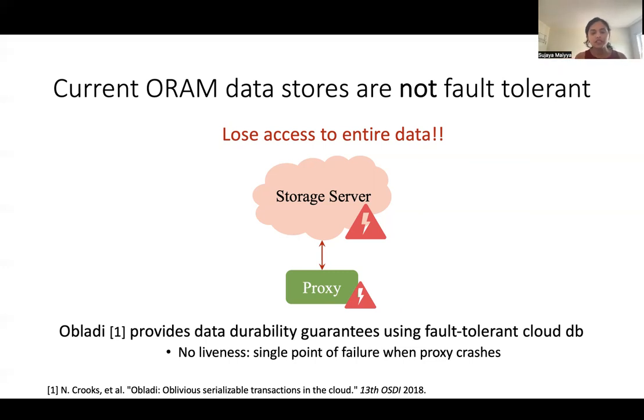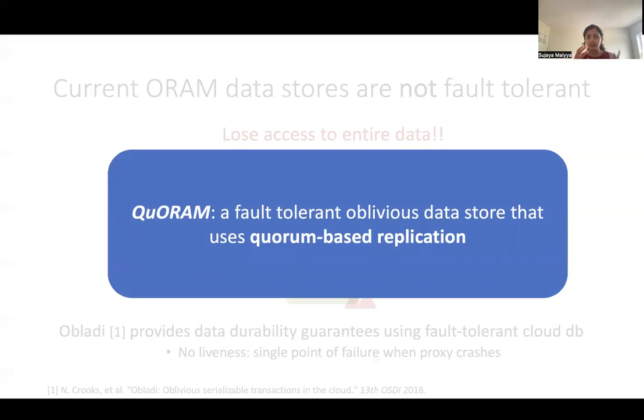So given this issue, in this work, we propose QuORAM, which is the first fault-tolerant and replicated ORAM data store that achieves replication using a quorum-based solution.